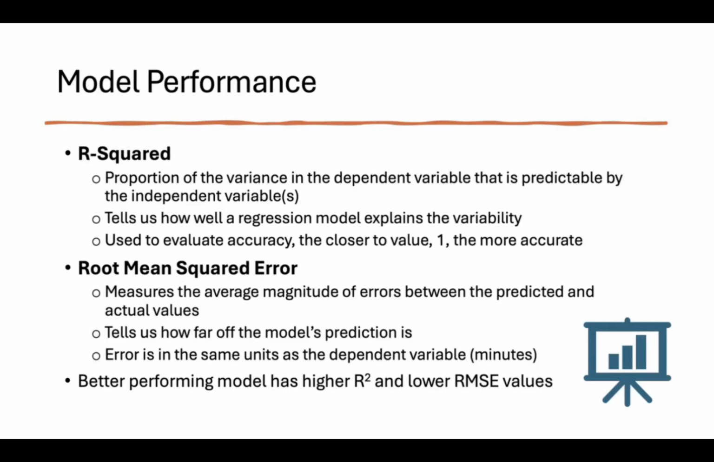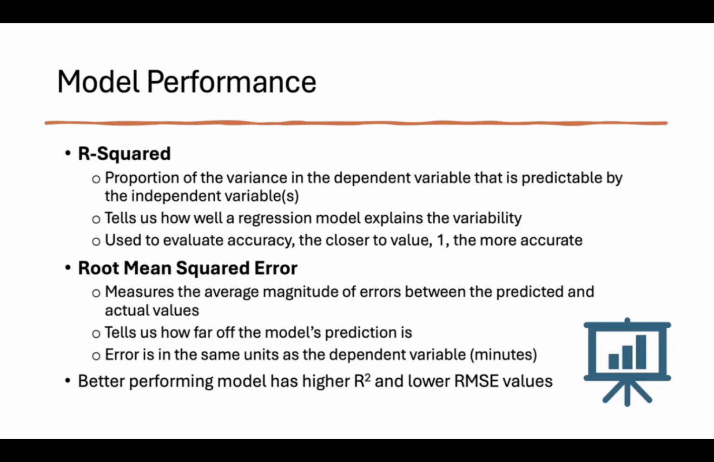So this slide here explains two key metrics we use to evaluate how our model is performing: R squared and root mean squared error, better known as RMSE. Starting with R squared, it tells us how much of the variation in our target variable can be explained by the input features. So if we have an R squared value closer to 1, that means our model is doing a good job explaining the data. It's a common way to measure how accurate a regression model is.